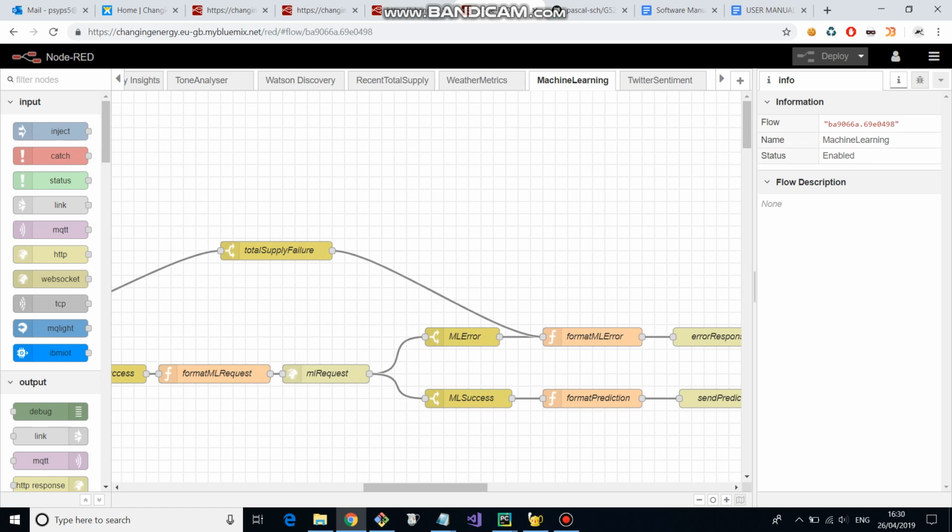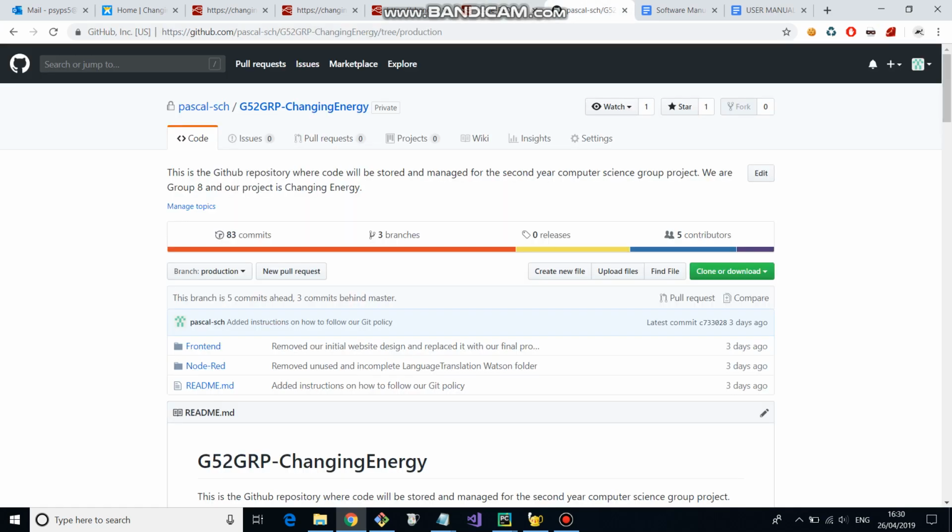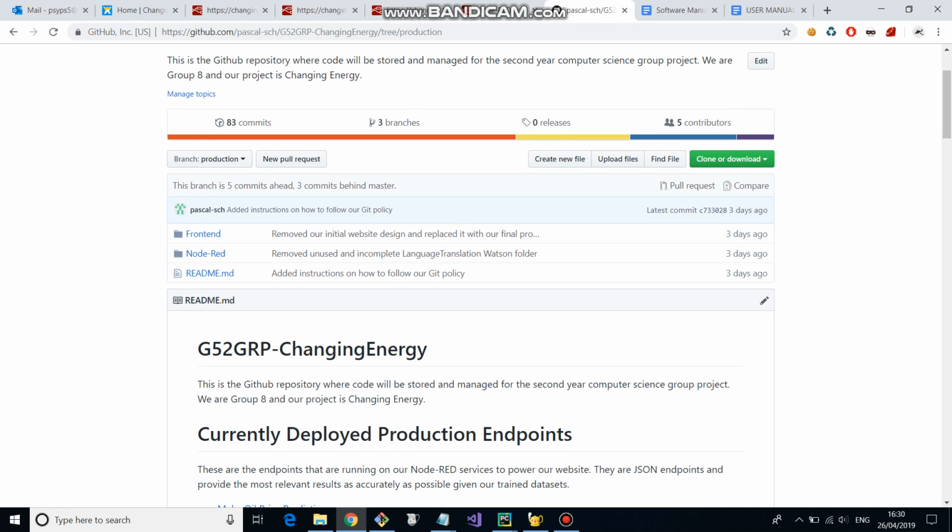To view any of these flows, or to view any of our source code, we have our GitHub, where we have a production branch where you can see the full timeline of how everything works and the nitty-gritty, down low source code for how each of our functions work as well. We implemented a brand new Git strategy, which we had to do as Node-RED did not have its own inherent, built-in Git system. So this was a function that we had to come up with ourselves as well.